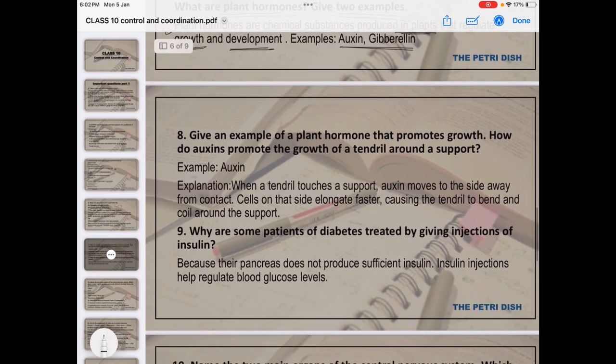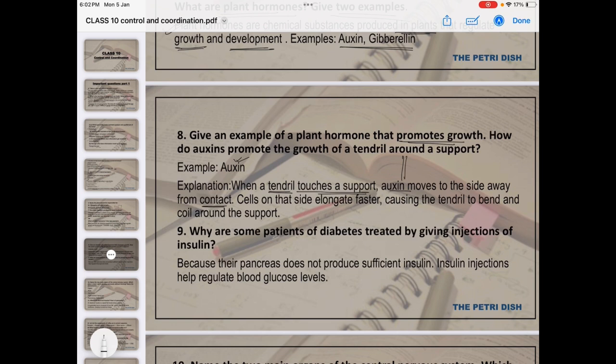Next, give an example of the plant hormone that promotes growth, and how does auxin promote the growth of the tendril around a support. First of all, for growth, which hormone is taking over? Auxin hormone. Okay, and what happens when a tendril touches the support? Whenever the tendril is touching the support, auxin moves towards the side away from the contact.